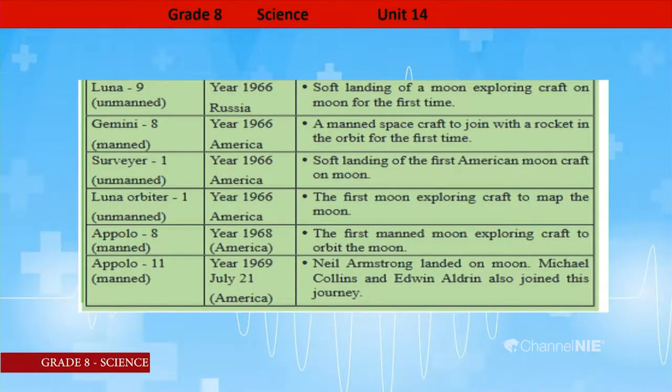Then shall we focus on Lunar Orbiter 1. Lunar Orbiter 1, which was launched in 1966. The first moon exploring craft to map the moon.